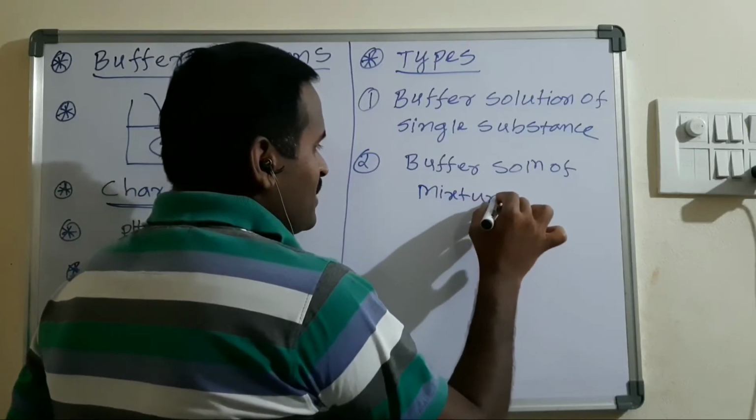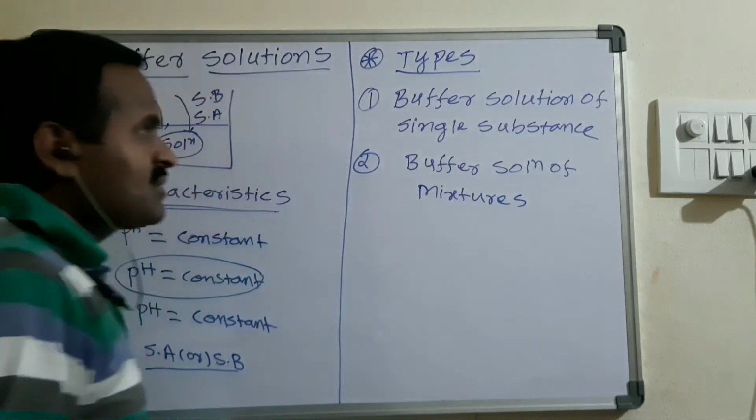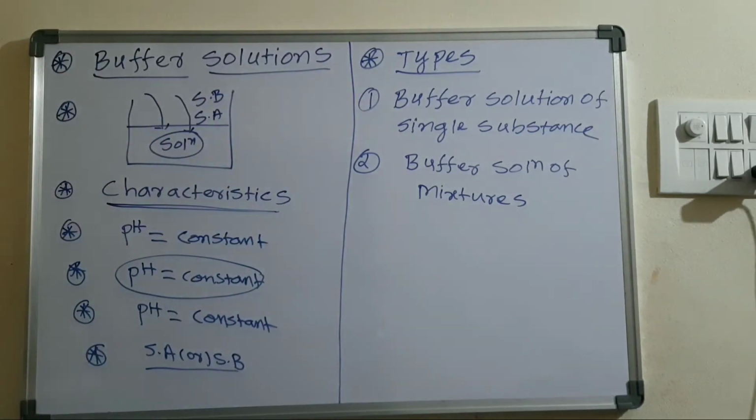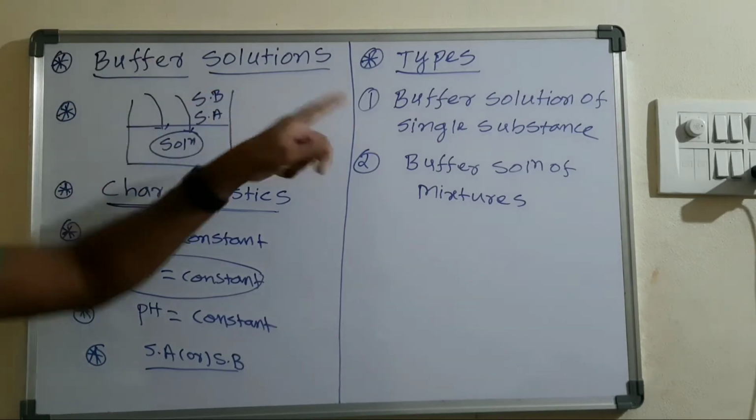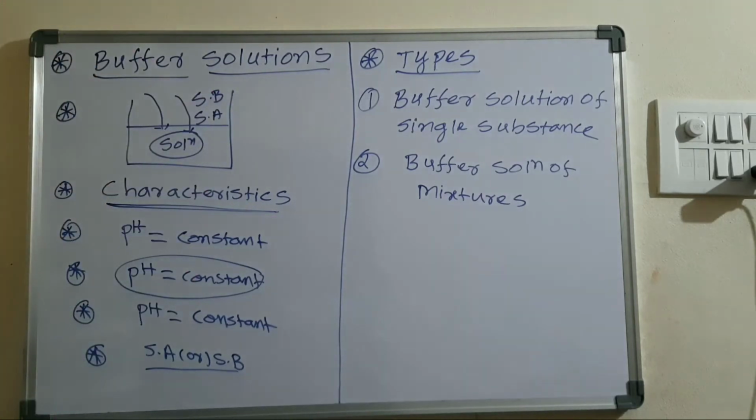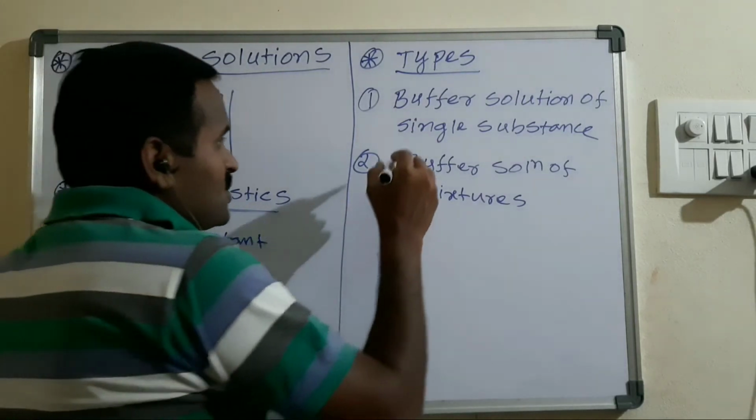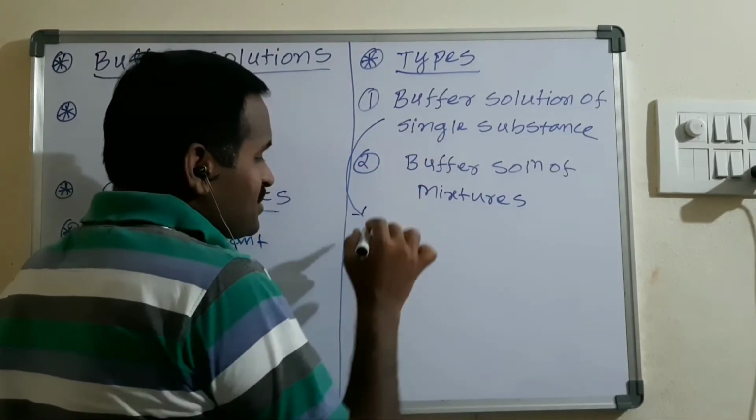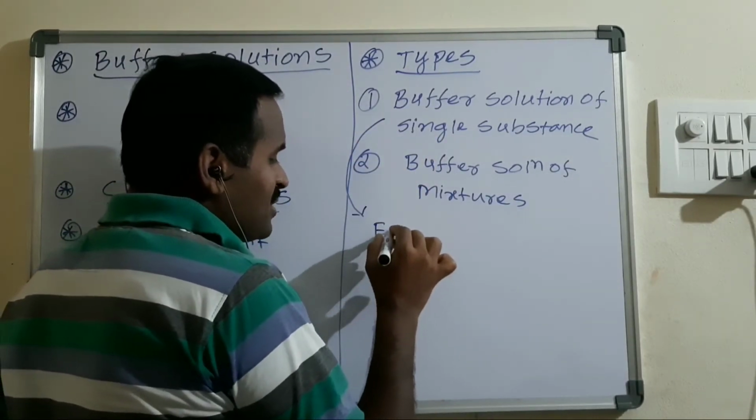So there are two types. Buffer solution of a single substance is one, and buffer solution of mixtures is another one, right? So first we will discuss this buffer solution of a single substance.